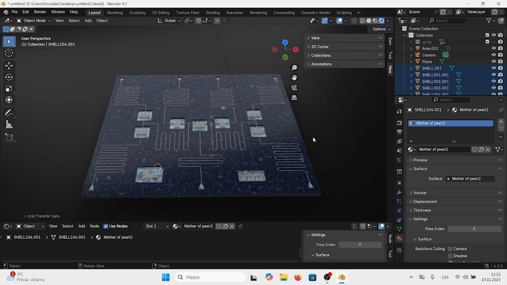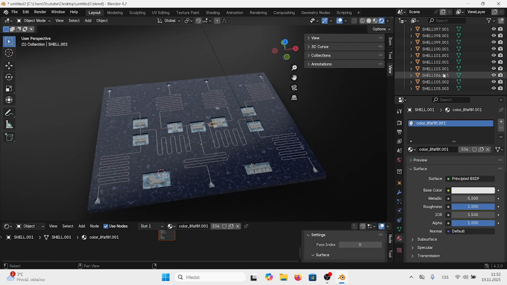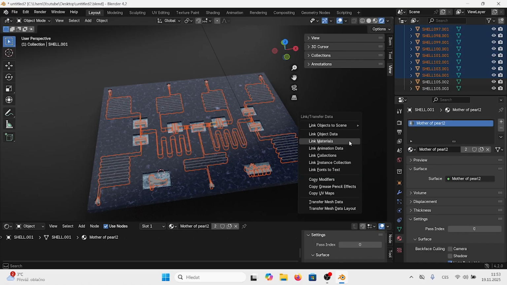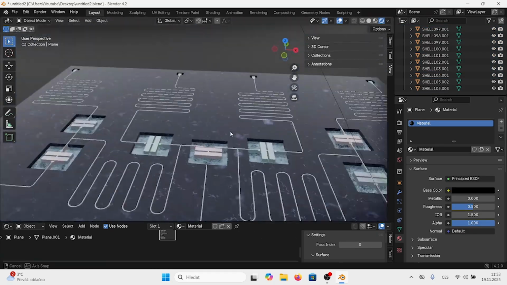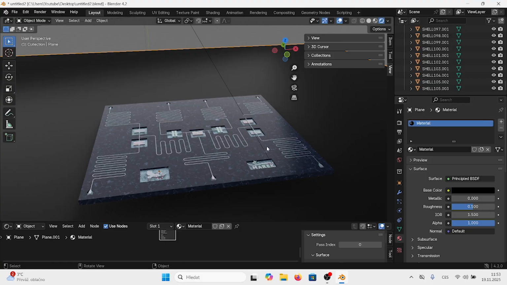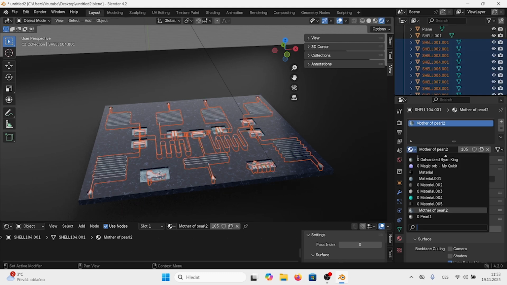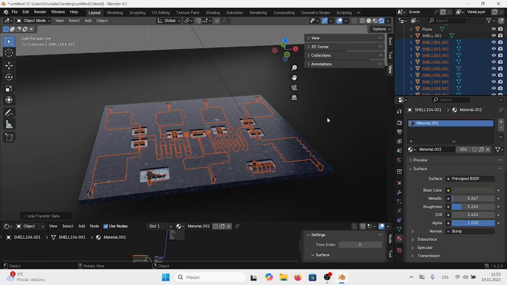And now hopefully it will change the materials. If we click link materials, yeah, it changed the materials now, but the material is not perfect, so we would need to change it to a different material, which might be this one, and again link materials.